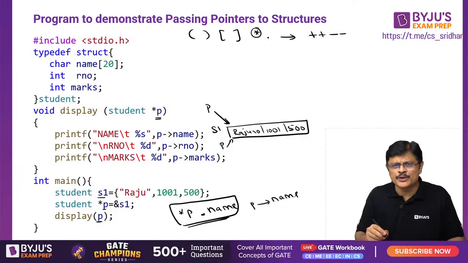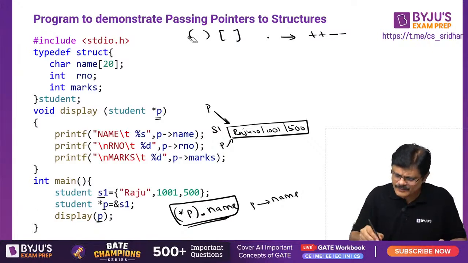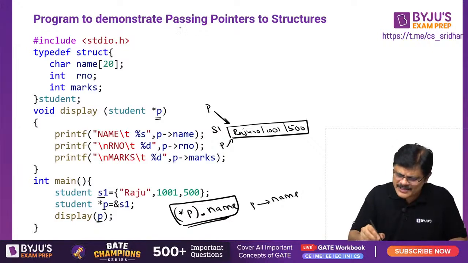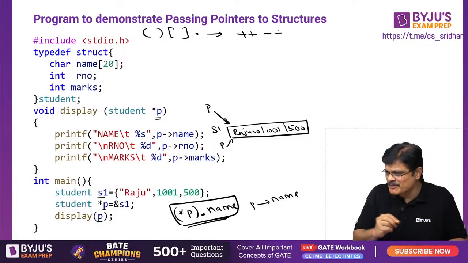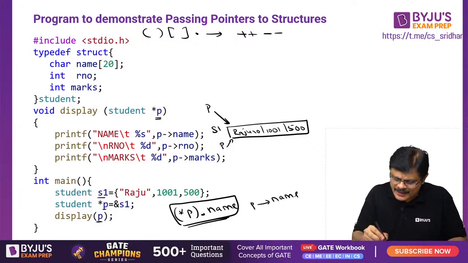Is star a unary operator? Okay. If dot has more precedence, then you have to put this parenthesis, my dear friend. Do it. What are the primary operators? Dot, right arrow, postfix increment, postfix decrement. These are primary operators.